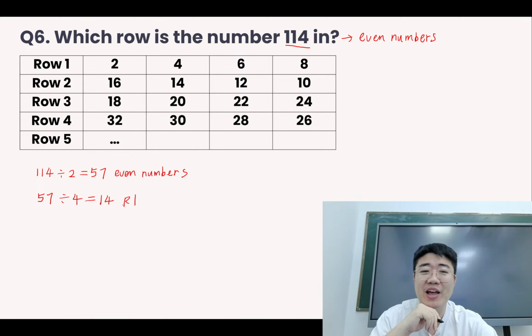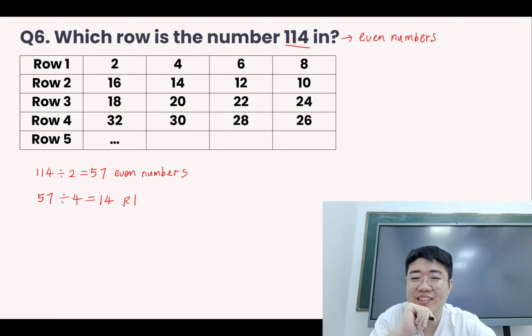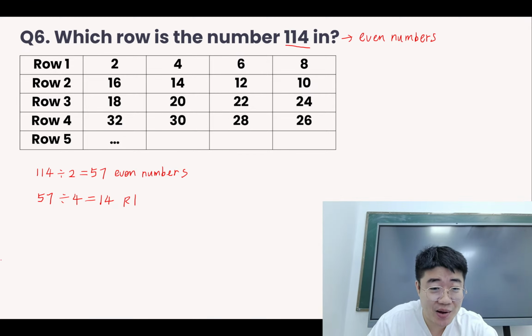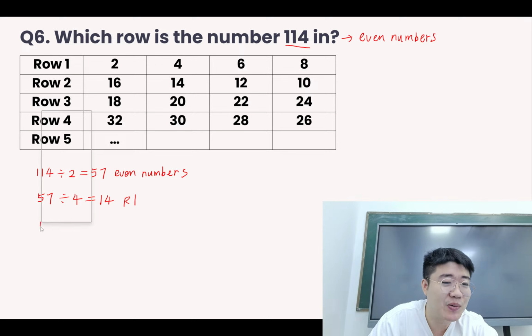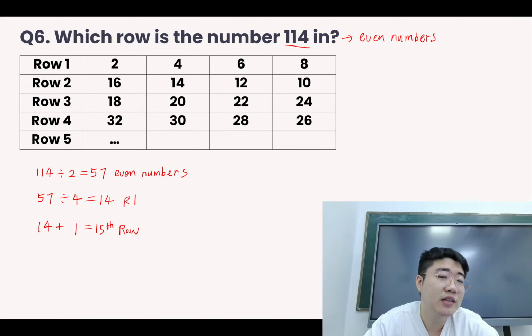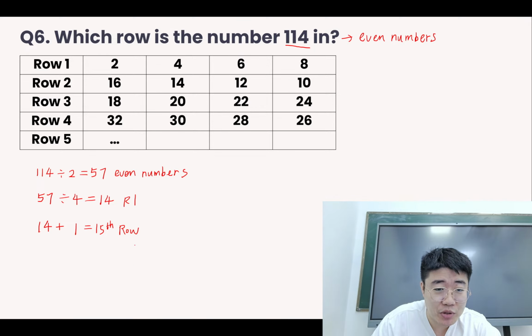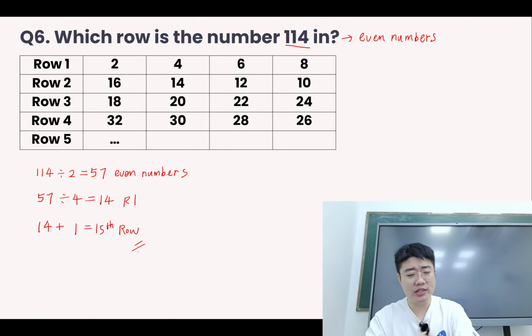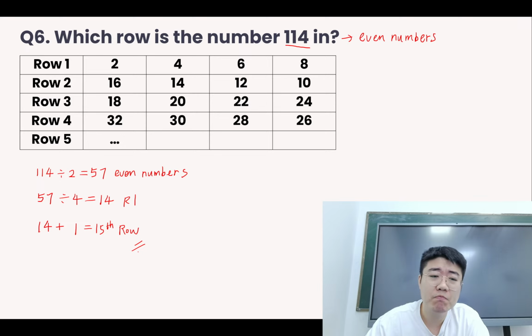So where is the remainder 1, everyone? Let's think. Definitely this remainder 1 is not on row 14. It must be a number that's on the next row. So this will be 14 plus 1. This number is on the 15th row. Now, of course, this one is only asking for the number of rows, so it will be 15. So let's do this question one step further.